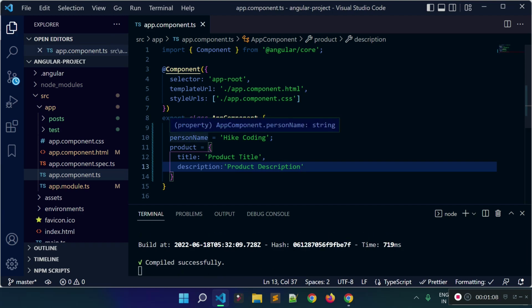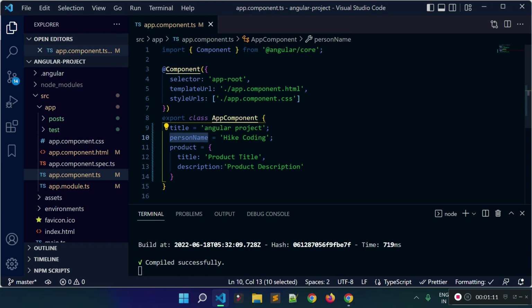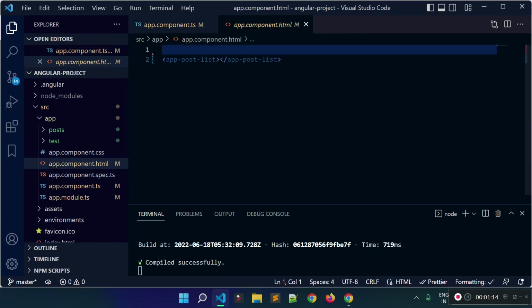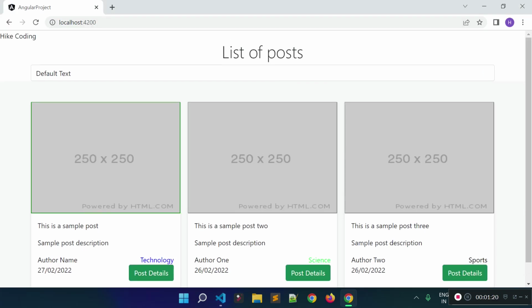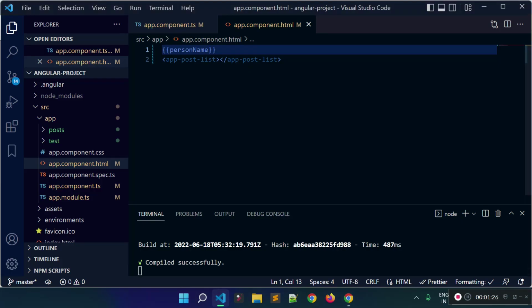Okay, now I'm going to print this person name data inside our app.component.html file with the help of interpolation. And if I check the browser, you see we have this text in the browser. Now I'm going to use some inbuilt pipes which are applicable for string data type, and the first pipe I'm going to use here is called uppercase, and we can use the pipe with the help of this pipe syntax, and then we need to provide the pipe name, and the pipe name is uppercase. So what it will do, it will make the text uppercase.